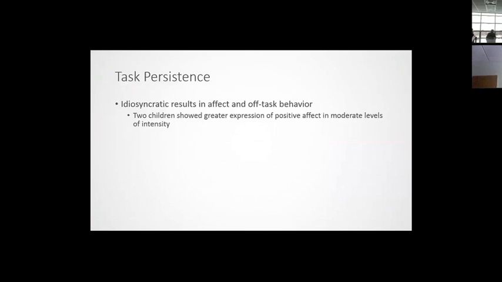When we looked at those other responses, like off-task and affect, there were idiosyncratic results. Some of the children had more positive affect in the moderate intensity levels, and other children, we really didn't see differences in affect and off-task behavior. Well, this isn't as interesting. It does show the same kinds of relationships that we see with intensity in other disabilities as well.